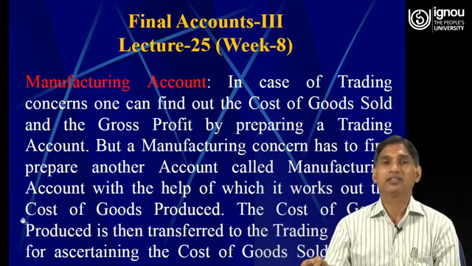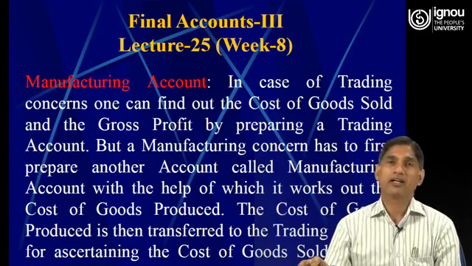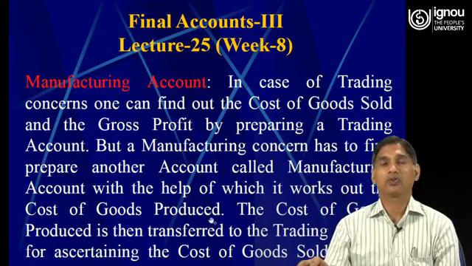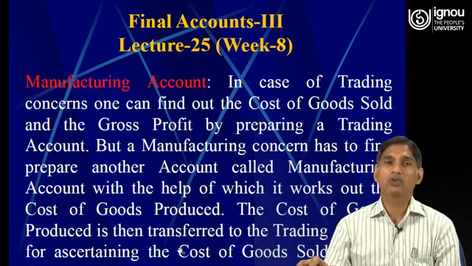But as far as the trading account is concerned, if we prepare the trading account, we can come to know about the cost of goods sold and the amount of gross profit or gross loss. But with the help of the preparation of manufacturing account, we can come to know about the cost of goods produced. The cost of goods produced is then finally transferred to the trading account for ascertaining the cost of goods sold and gross profits.